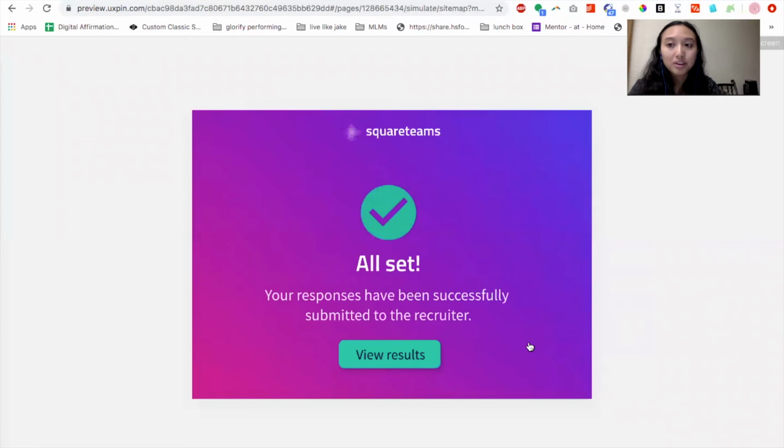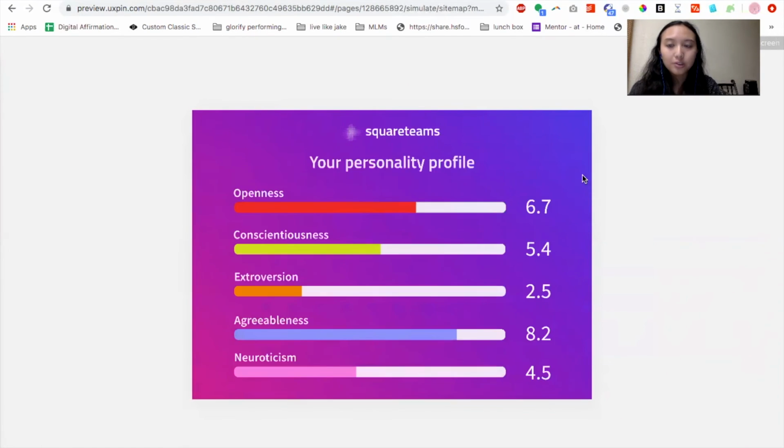So the results from our assessment will be sent over to the recruiter so that the recruiter will be able to see the assessment ranking of different personality traits of the applicant. And based on which values the company prioritizes, the company will be able to find better matches for their team.